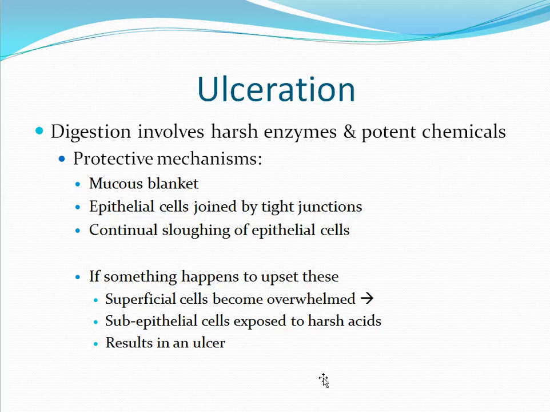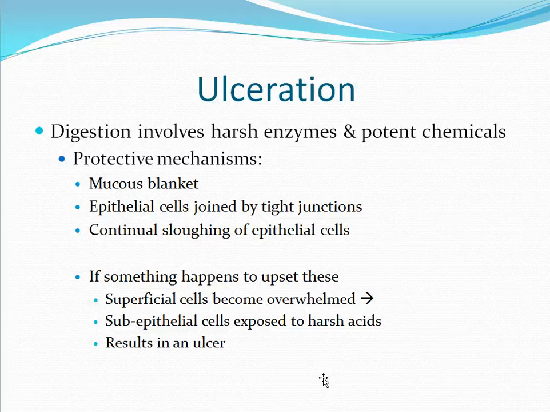Next, we'll look at ulceration. Remember that digestion involves very harsh enzymes and potent chemicals. The stomach and the small intestines have various protective mechanisms to protect itself against these enzymes. These protective mechanisms include a thick mucus blanket that contains proteins and bicarbonate ions to help decrease the acidity.